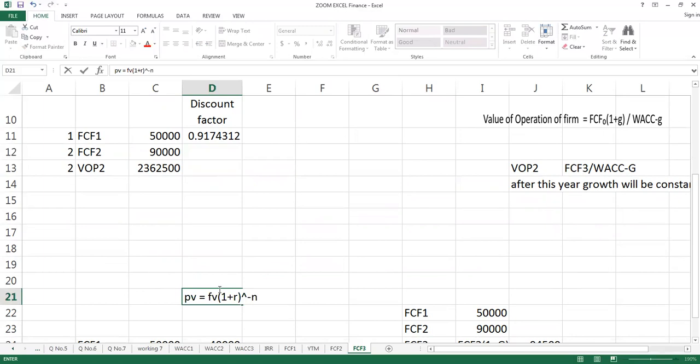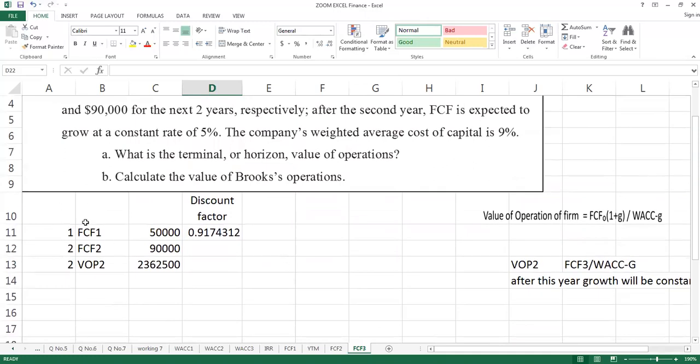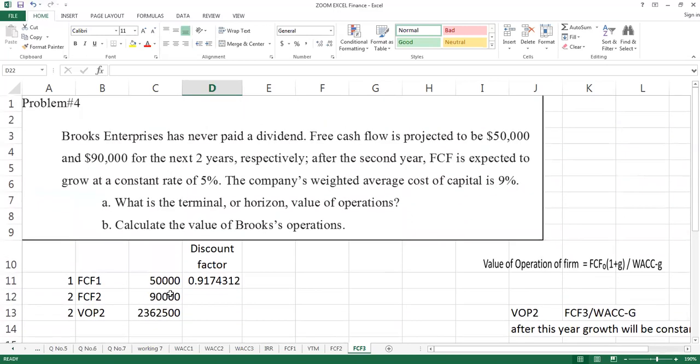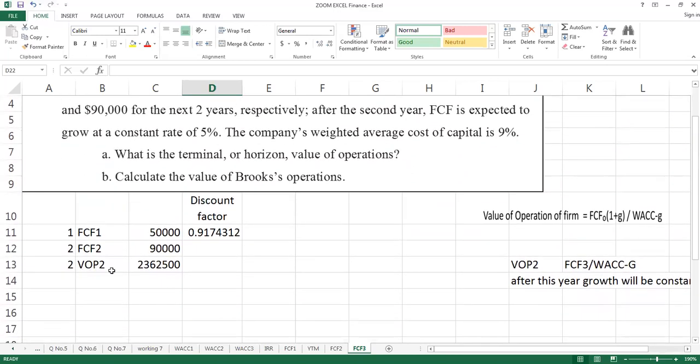And if you remember, n is based on whatever year you are working on. So actually I am working on this formula. Look, this is the cash flow you have at the end of the first year. This is the cash flow you are able to get in the second year, and this is the total value of operation that you get at the end of the second year for the coming infinite number of years.